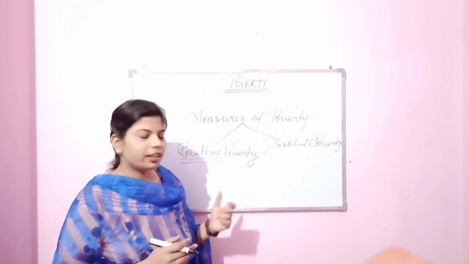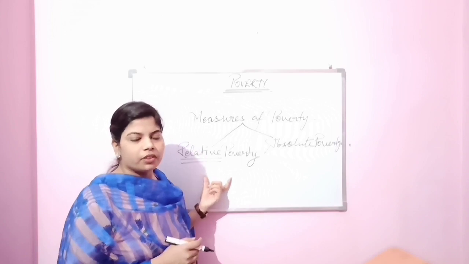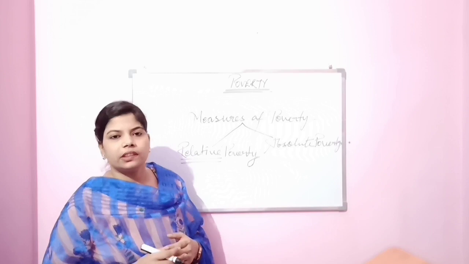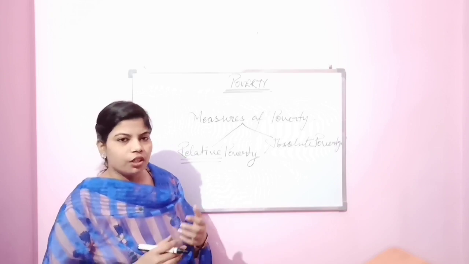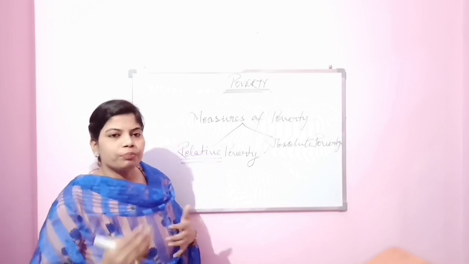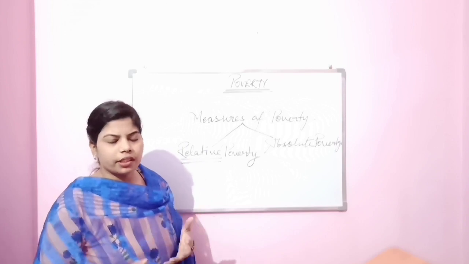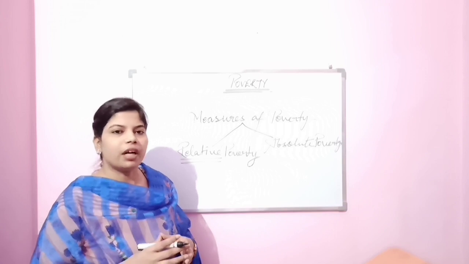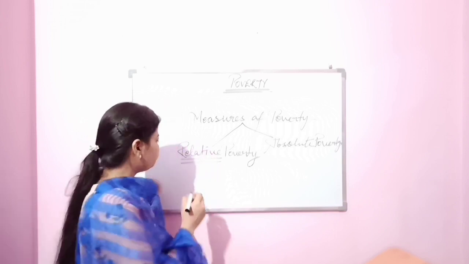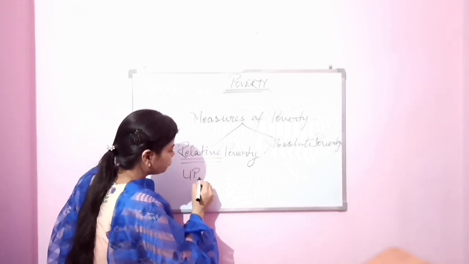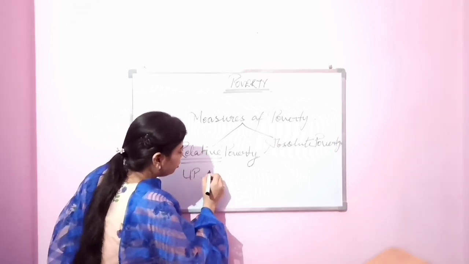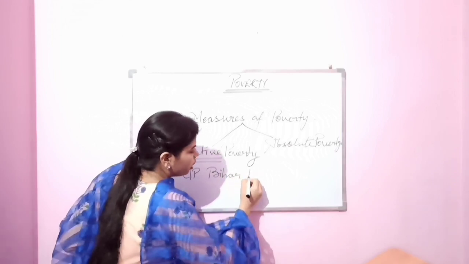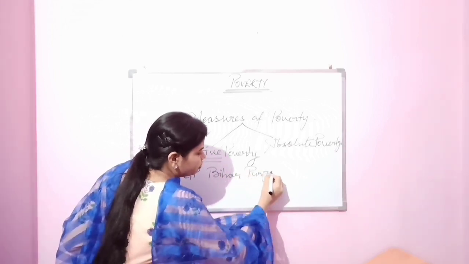Now let's see relative poverty. Relative poverty refers to poverty in comparison to other people, regions or nations. For example, we can compare 2-3 states of India on the basis of people living below the poverty line. The first one, UP, then I have taken Bihar and Punjab.